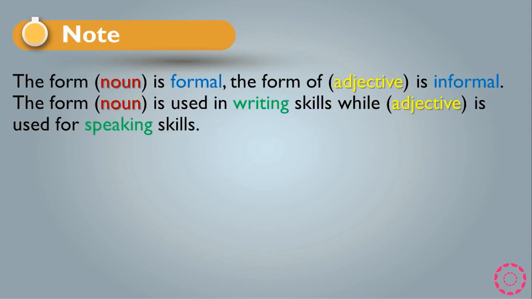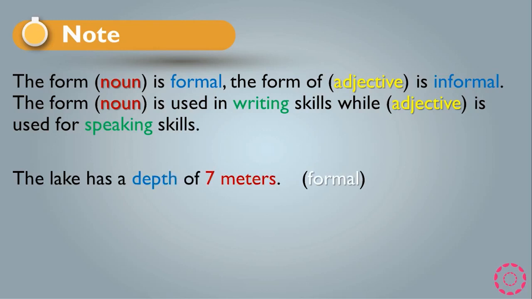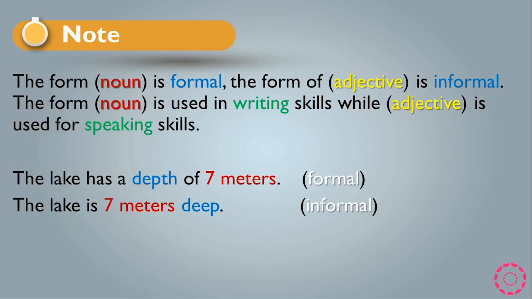We have a note here: the noun form is formal, the adjective form is informal. The noun form is used in writing skills, while the adjective form is used for speaking skills. So you have to remember that when you use the noun form, it is a formal way and is used for writing, and the adjective, which is informal, is used for speaking skills. For example, the lake has a depth of 7 meters. This one is formal, and we have another way, which is informal. We can say the lake is 7 meters deep. So the first sentence is formal, and the second sentence is the informal way.